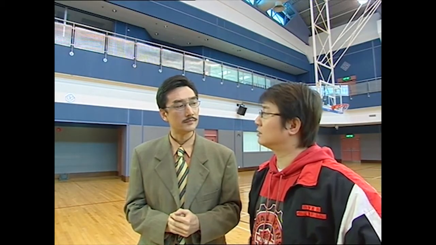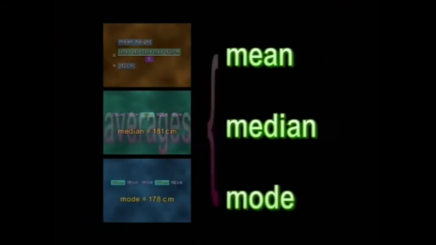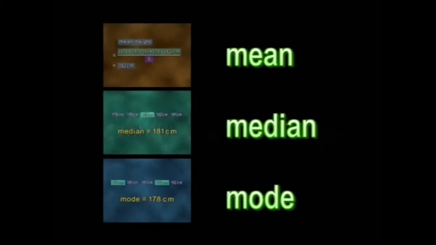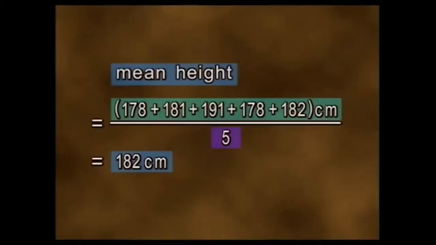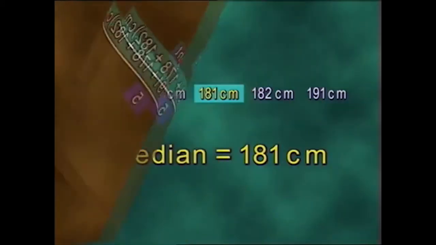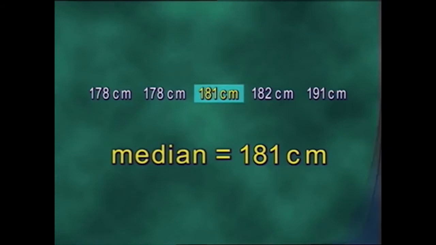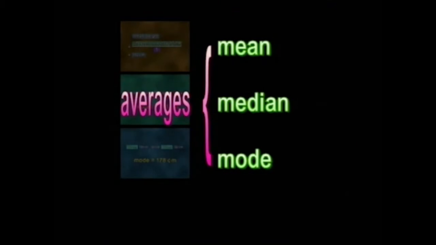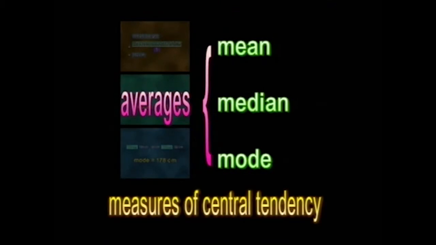What is the most suitable factor to reflect a team's characteristic? Well, the three methods concerned, that is to say the mean, the median, and the mode, all express averages of a set of data. They're all used to express some specific characteristics of a set of data. This can be the average value of the whole set, the value at the middle position, or the value that occurs most commonly. They are used to measure the center of a set of data. They're measures of the central tendency.